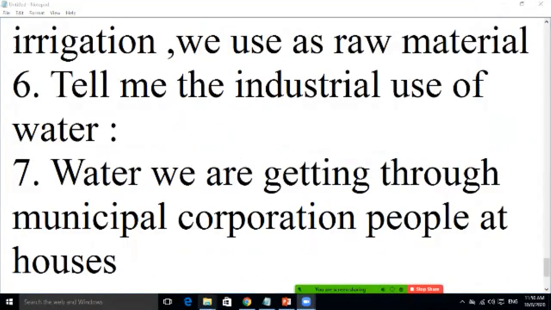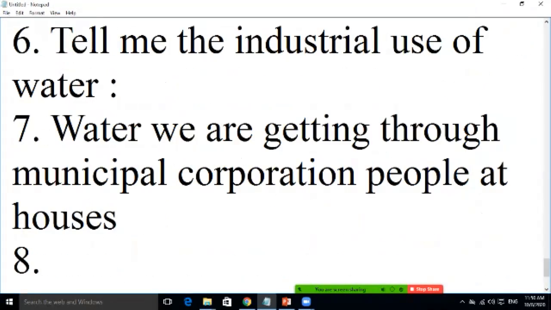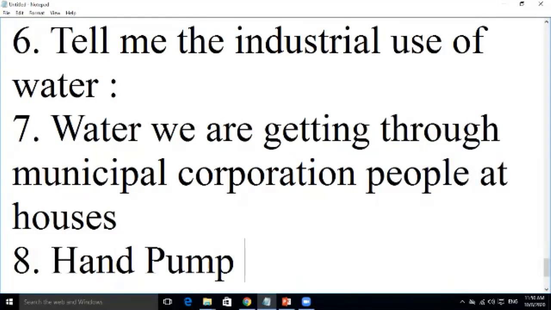But this time we are having our own, like in a house you have seen the submersible, hand pump, right? Or there is the well, as earlier you have seen, from there we are also getting the water. So it means that there are very different uses of water, students. Thank you so much for giving us such answers.